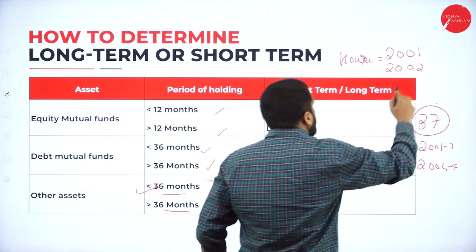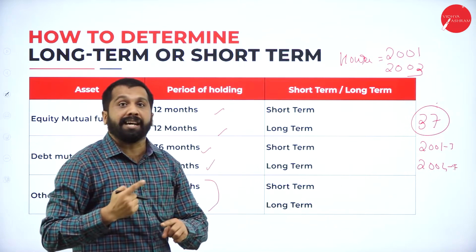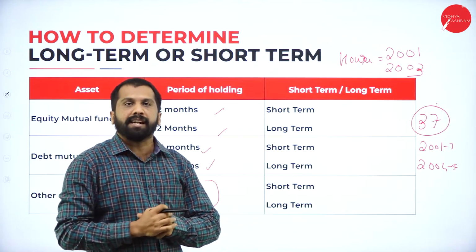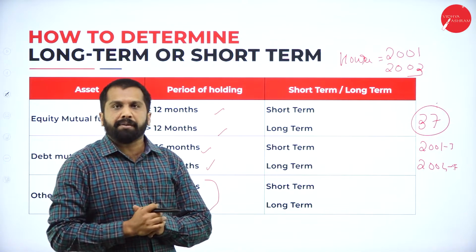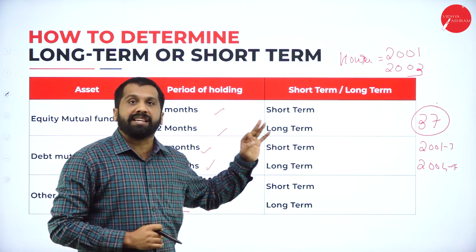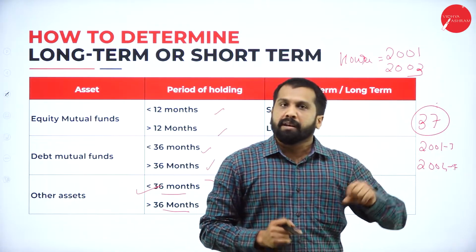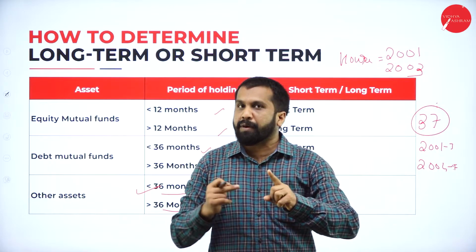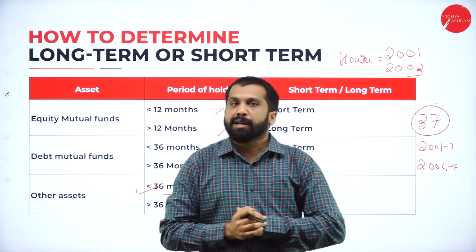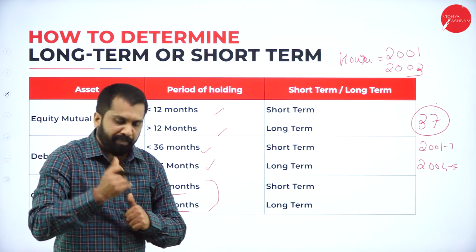If you sold in 2003, it will be long term. More than 24 months will be considered long term. You may have questions, sir. If it is exactly 24 months, what will it be? Exactly 24 months will be called short term. After 24 months, even if 1 day extra, we consider it long term. Hope you are clear. Good.